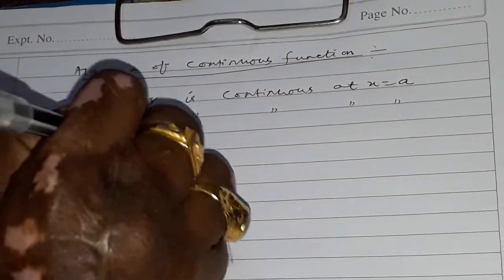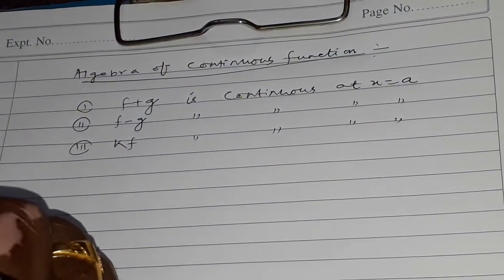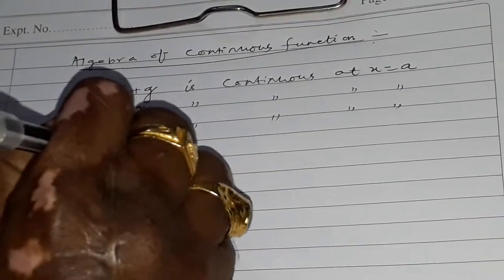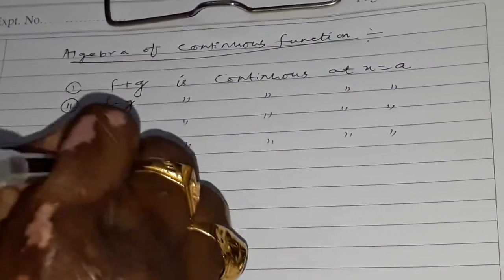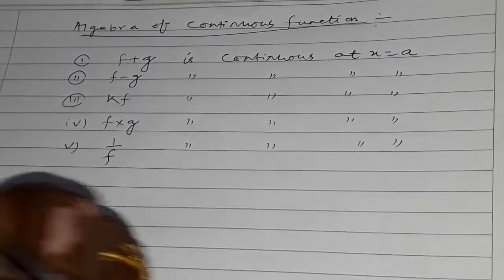kf is continuous at x equals a. Here k is a constant. fg, f into g, is also continuous at x equals a. 1 by f is also continuous at x equals a, provided that f of a is not equal to 0. f by g is also continuous at x equals a, provided that g of a is not equal to 0.